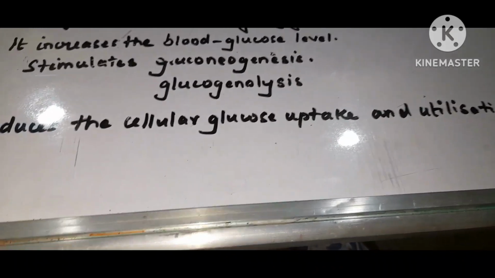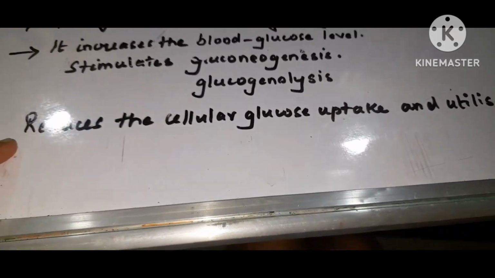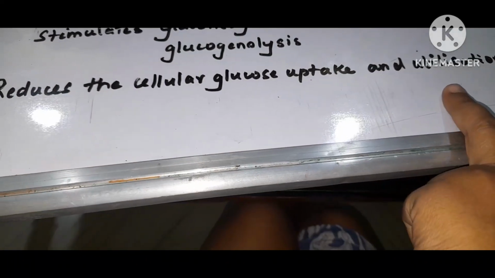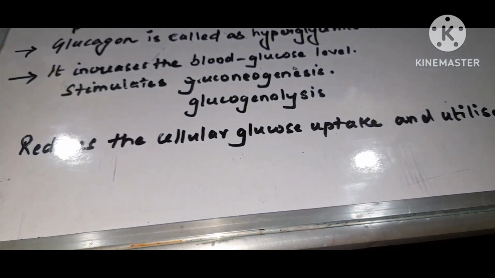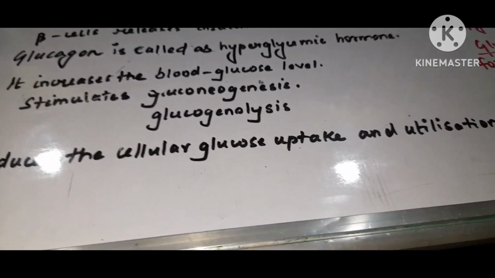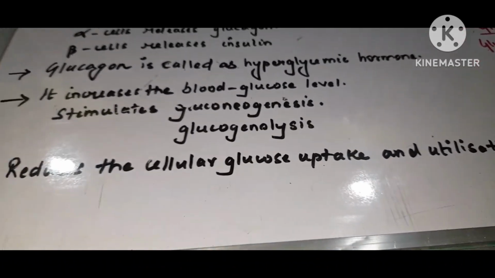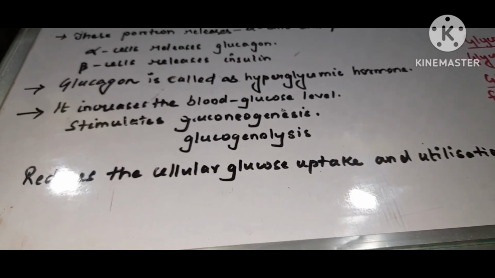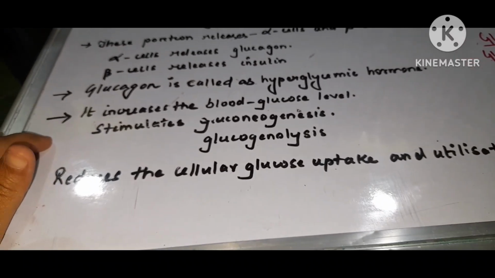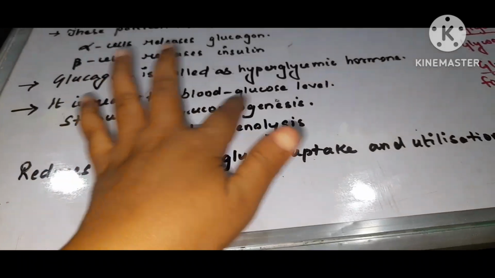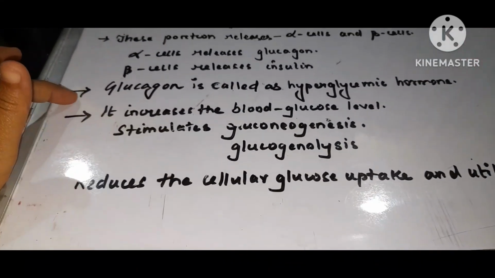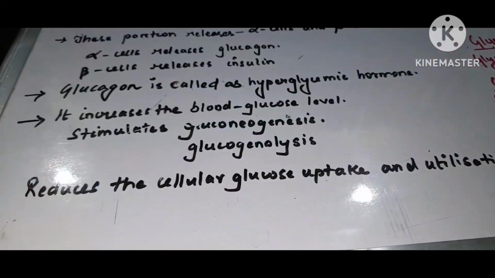By one more process, it increases the blood sugar level: it reduces cellular glucose uptake and utilization. If the cells don't use much glucose, the blood will have enough glucose in it. So by that process, it also increases the blood glucose level, and for that reason glucagon is called the hyperglycemic hormone.